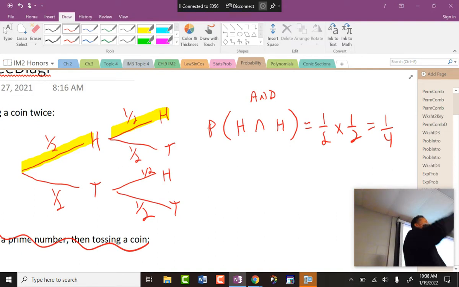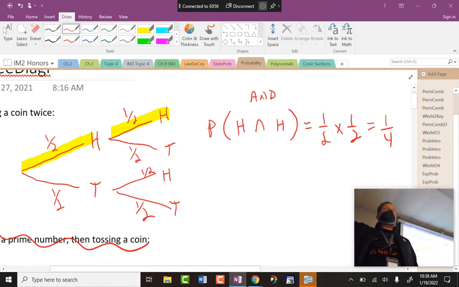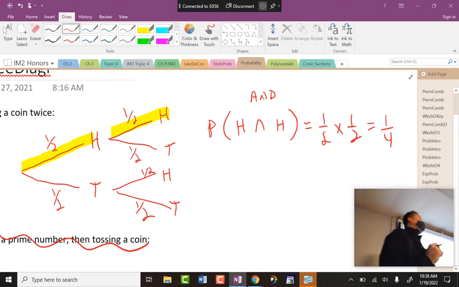So that is 1/2 times 1/2 times 1/2 times 1/2, all the way multiplied. That's 1 divided by 2 to the 8th power. 2 times 2 is 4, 8, 16, 32, 64, 128, 1 out of 256 chance, which is a very low possibility of getting 8 heads in a row.